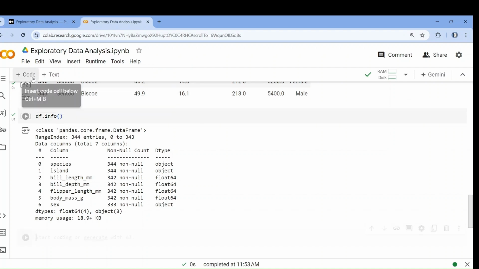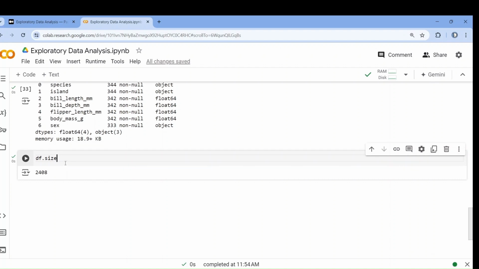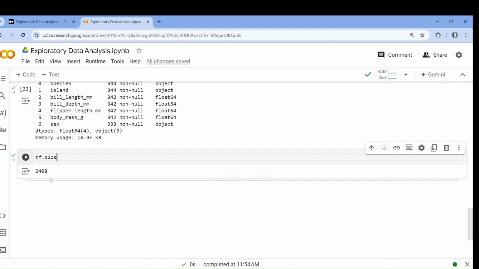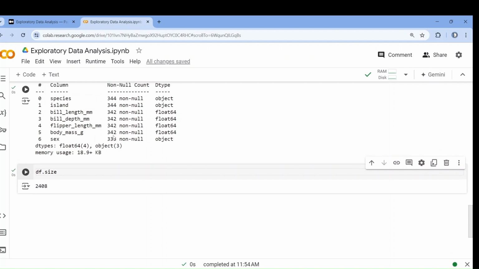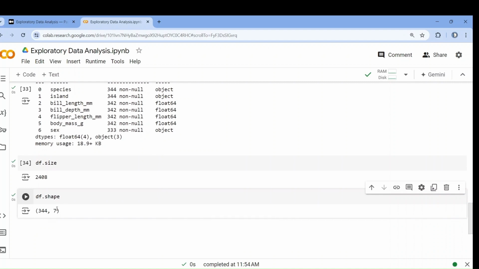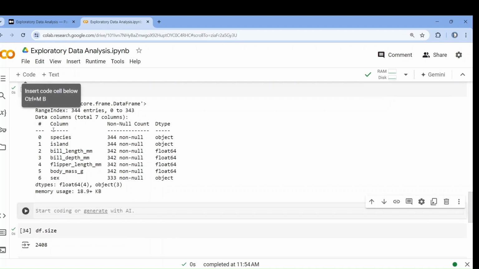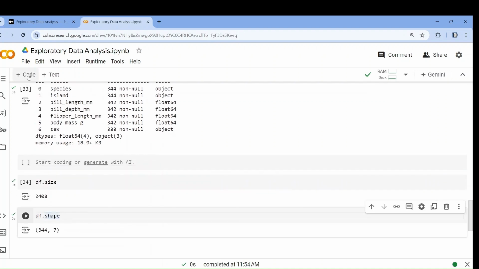Now if you want to know the size of the data set, you can write df.size. Size is an attribute. Attribute means you don't have to give any brackets because this is not a method. Otherwise it will show an error. Oops, object oriented programming concept. Total 2408 values are present. If you add all these numbers, then you will get this value. If you want to check how many rows and columns, then df.shape: 344 rows, 7 columns. Here also you can see 344 entries, 7 columns. Okay, so you are learning about the dataset.